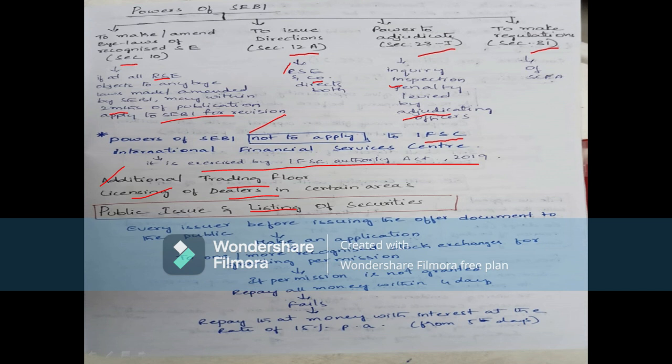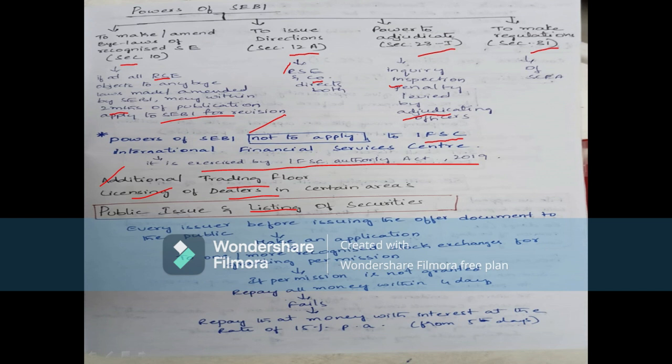Such person shall comply with conditions of the listing agreement with that stock exchange. So the particular company, the issuer, should apply to the recognized stock exchange that he will comply with the conditions of the listing agreements, then only the company will be listed in the securities.